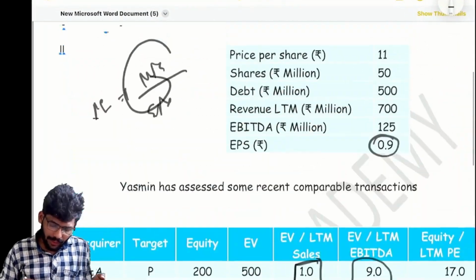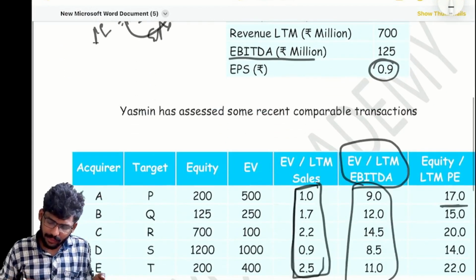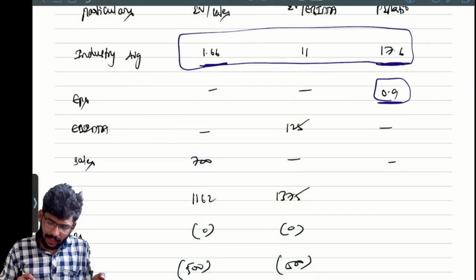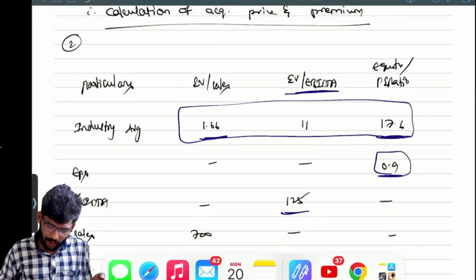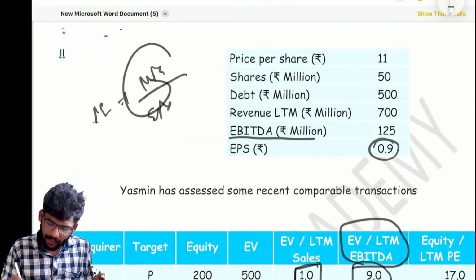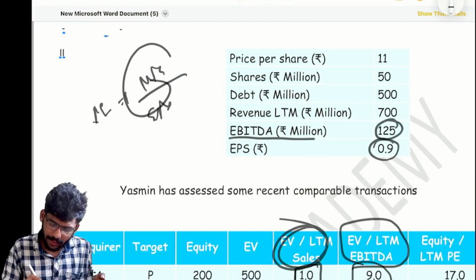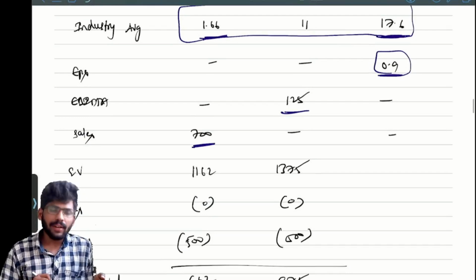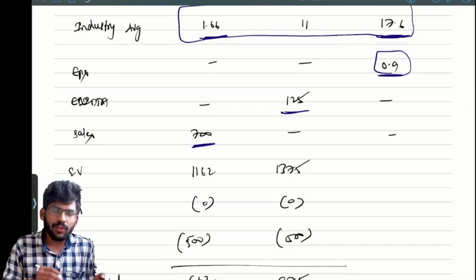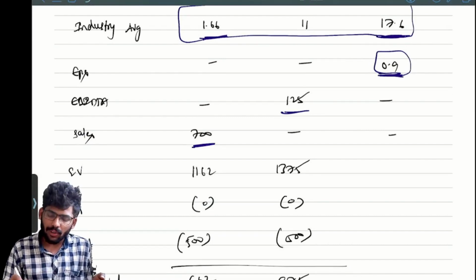Next we have EBITDA, used with EV by EBITDA. Take EBITDA 125. Next, EV by sales means sales, that is revenue 700. I have substituted the values given in the question: sales for the first column, EBITDA for the second column, EPS for the last column.